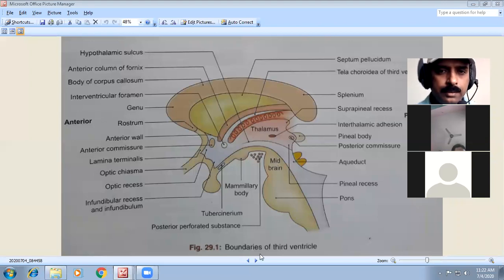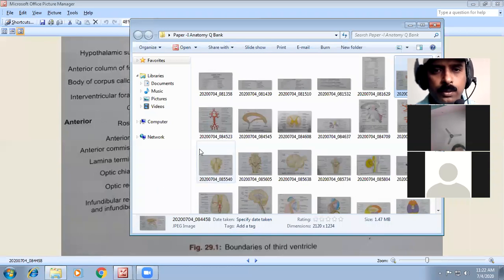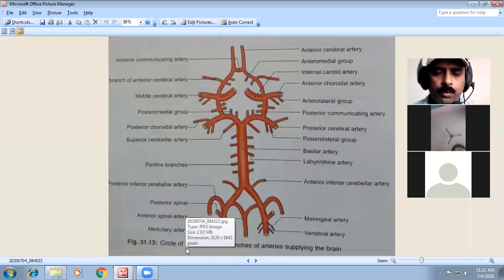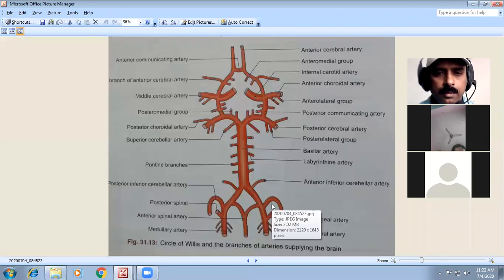Then going to the next one, that is the blood supply of the brain. So the question asked is, what is the circle of Willis? Very important, you have to remember this one, the circle of Willis.